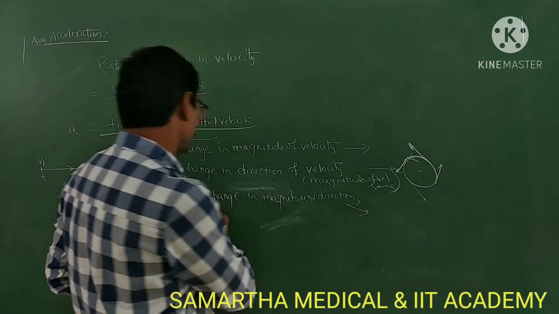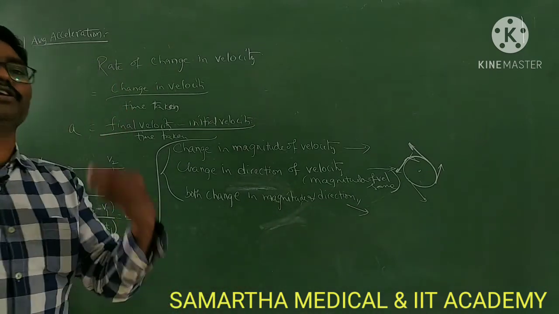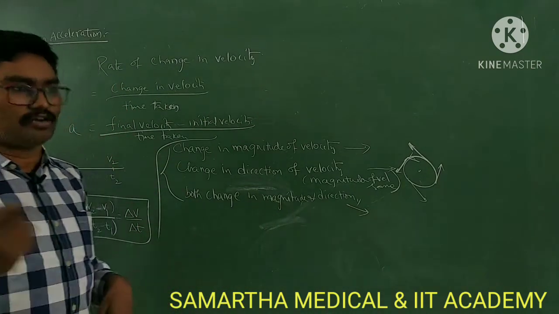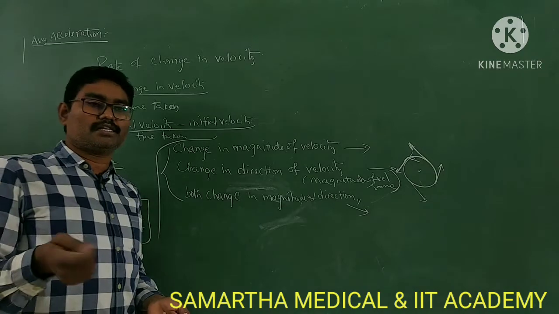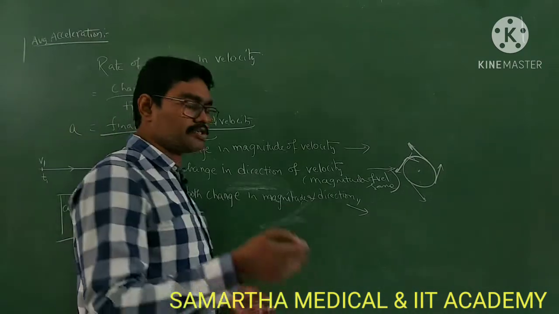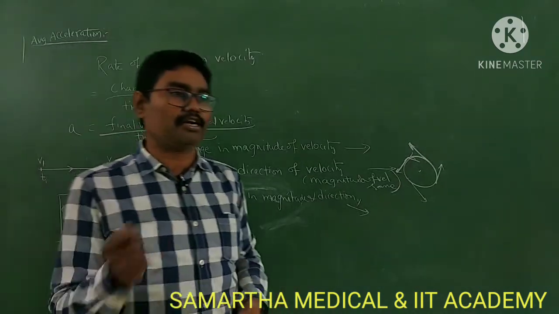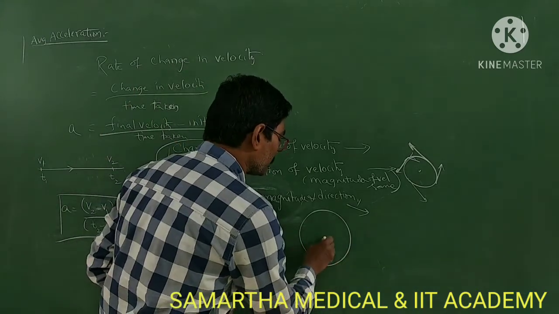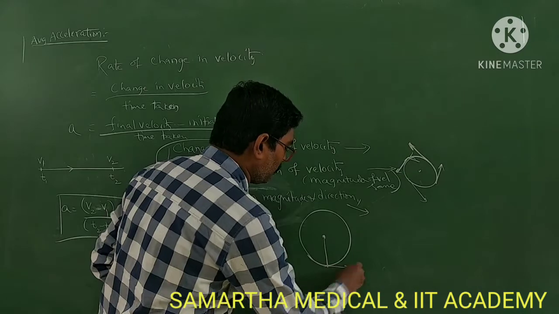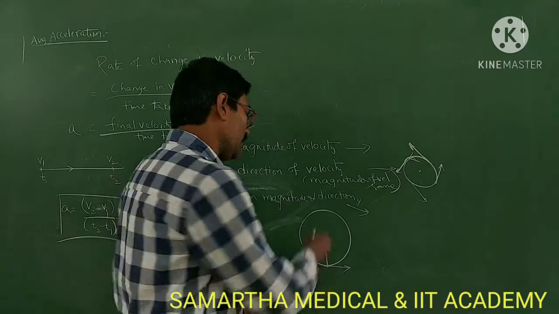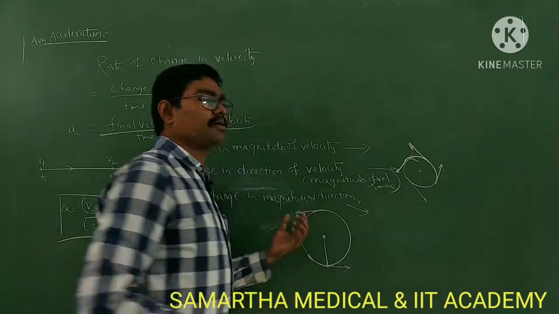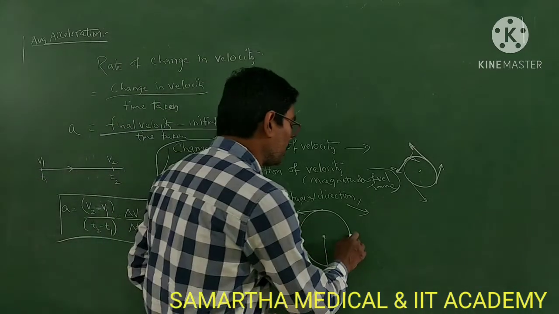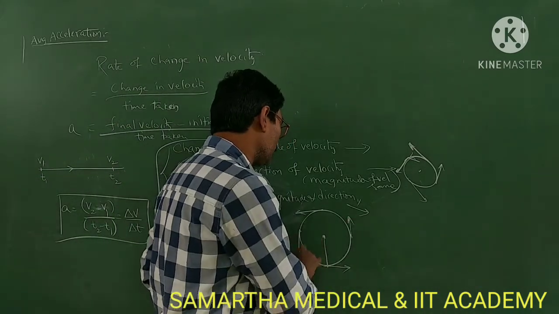Next one, both change in magnitude and direction. You can give an example of a vertical circle. If you take a vertical circle, what will happen? You take a stone, tie it to a string, and make it go in a vertical circle. At the bottom it will have some velocity, at the top point it will have some other velocity, and at this point it will have some other velocity.